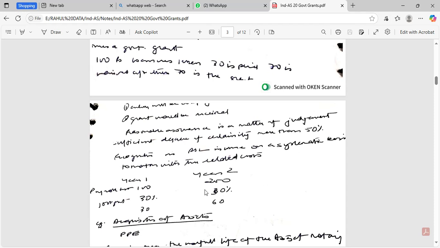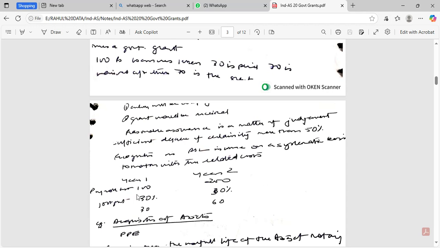Recognition of government grants. When to recognize government grant? Once a reasonable assurance is there that the entity would comply with the conditions of the grant, and the grant would be received. Reasonable assurance is a matter of judgment. Sufficient degree of certainty, more than 50%. Recognition in P&L as income on a systematic basis and to match with other related costs.